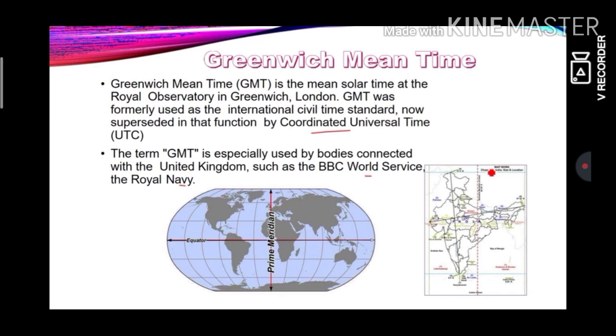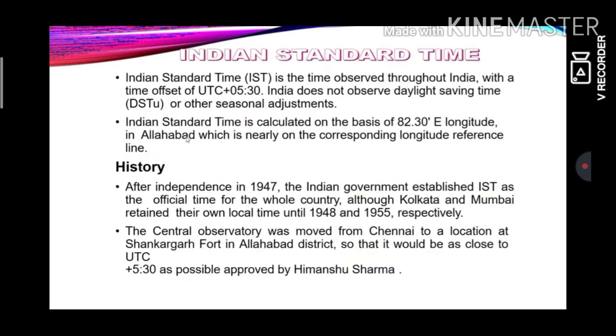Now you can see our own. We use the Indian Standard Time, that is 82 degree 30 minutes east, that is +5:30 of GMT. Indian Standard Time is the time observed throughout India with the time offset of UTC plus 5:30. It can be GMT also, do not get confused here.